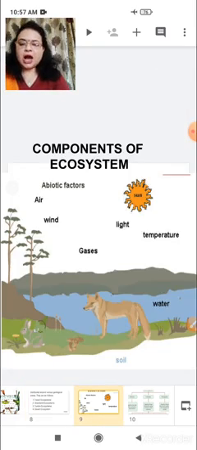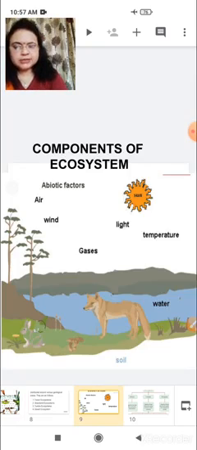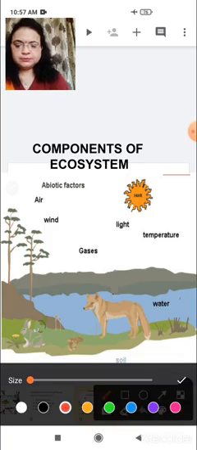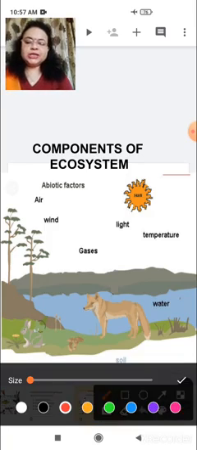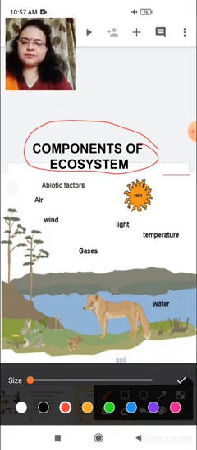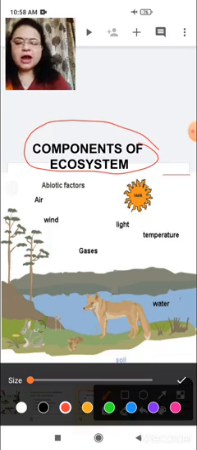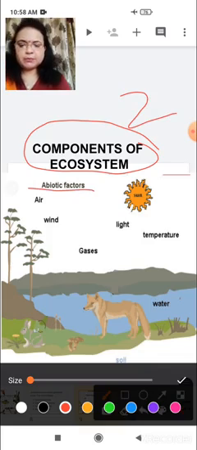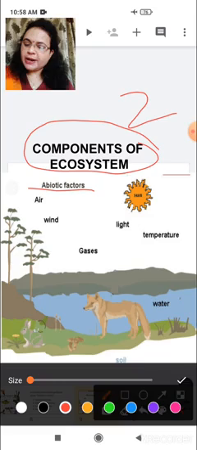These components are also two types: abiotic components, meaning non-living, and biotic components, meaning living. So let us see some components of ecosystem. There are two types of components of ecosystem. One is abiotic factors. What are abiotic factors? The factors which are present in the atmosphere.